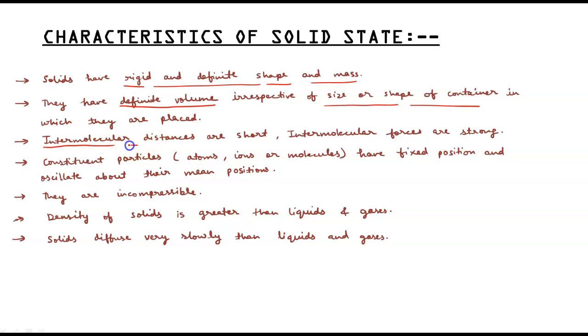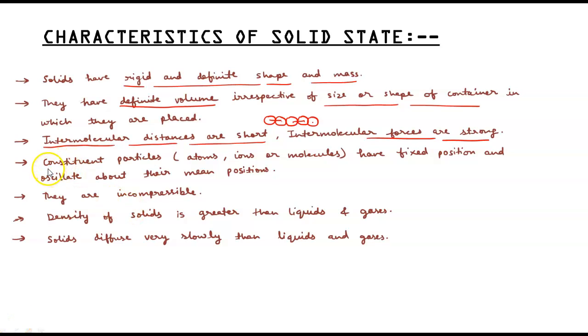Intermolecular forces and distances. Intermolecular distances are short because the particles are closely placed. They have a compact structure. The particles are closely placed, so they have a compact structure. That's why their distances are very short and their forces are strong.